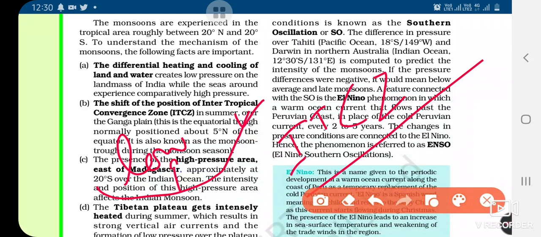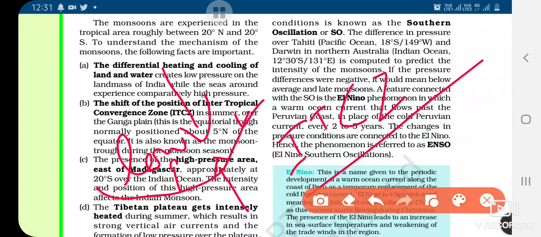That means it is near the equator, and this is the place where the northeast and the southeast trade winds converge. That means the wind from the north region and the wind from the south region meet together. Converge means they strike together.